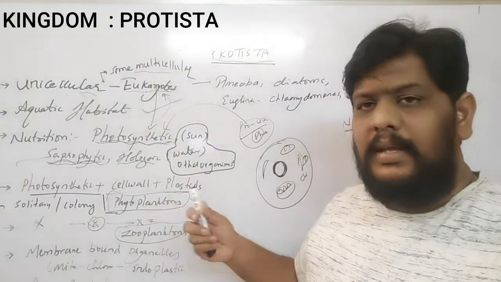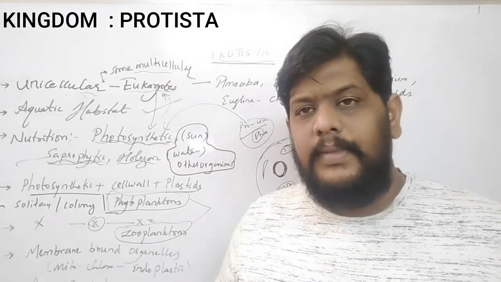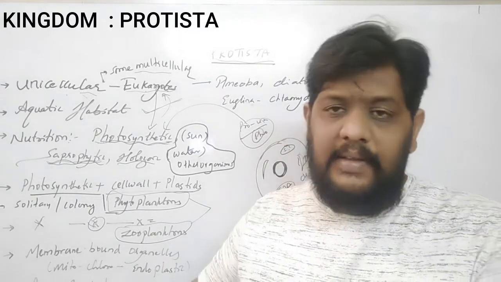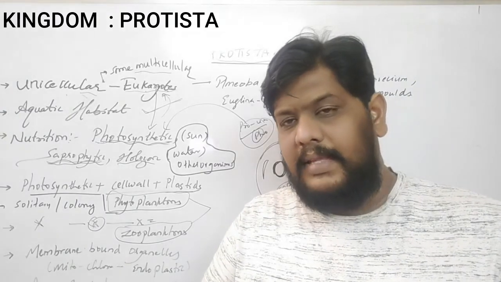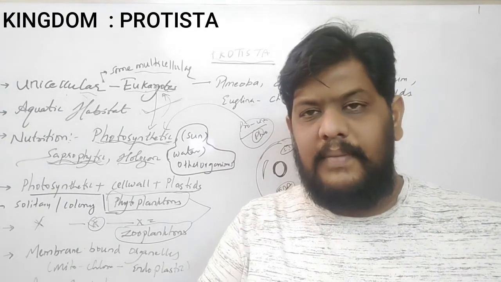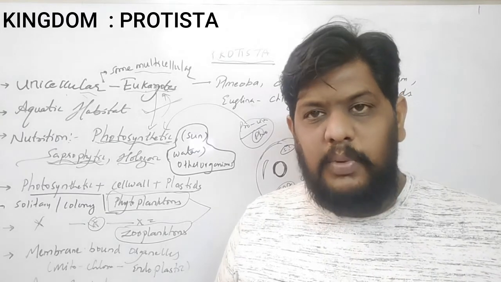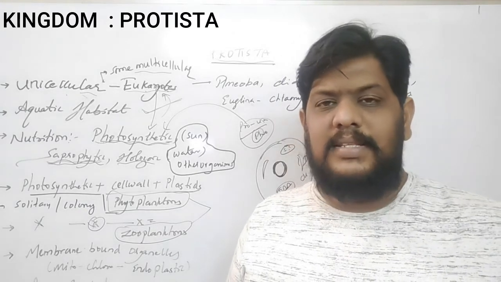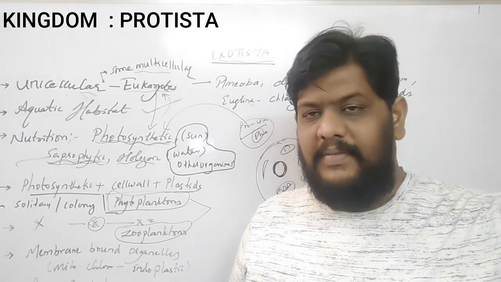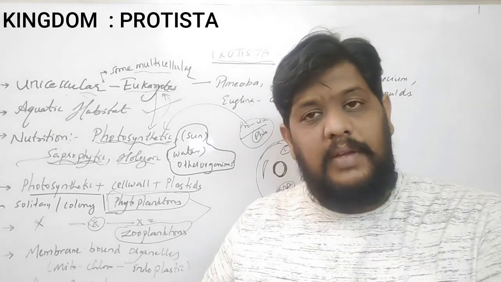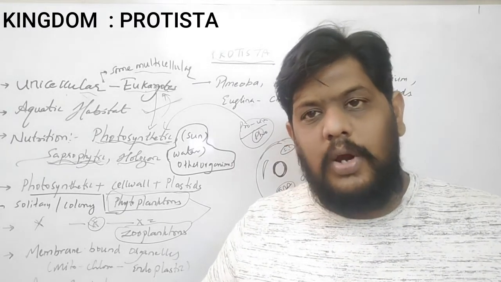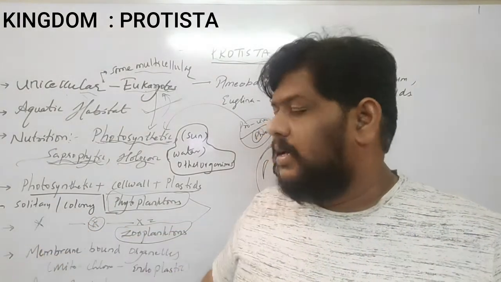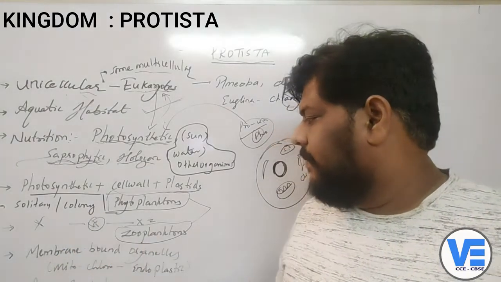So basically the organisms which belong to the protista live a solitary life, and also they live as colonies. That means they can live an individual life, isolated, right? Nowadays we have the right word, quarantine, isolated, right? Deserted. So they can live single, solitary in the sense single. They can live individually. Sometimes they also live in colonies. So the way they live is either a solitary life, or else they can live in colonies, right?